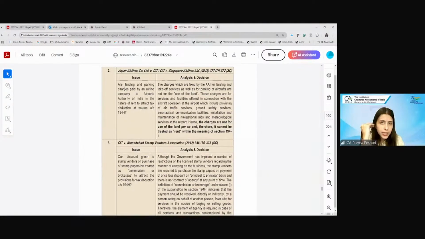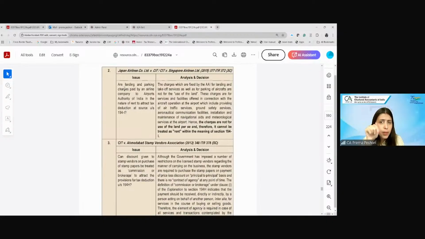Airline companies have to pay charges to the Airport Authority of India for landing at a particular airport or parking the airplanes there. So whether they can be called rent. As I told you, to call a particular payment rent, it has to be for the use of the land. If the use is an incidental use, if you're paying a composite amount for usage of facilities, and in that there is an incidental use of land, it may not be called rent.